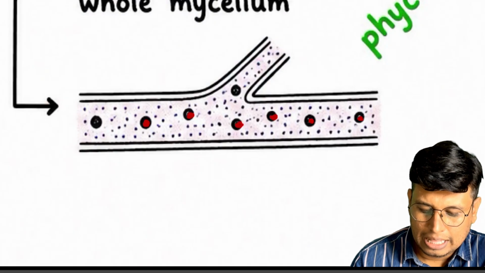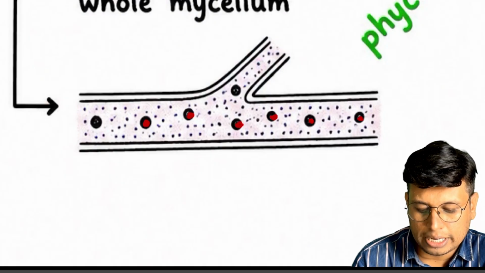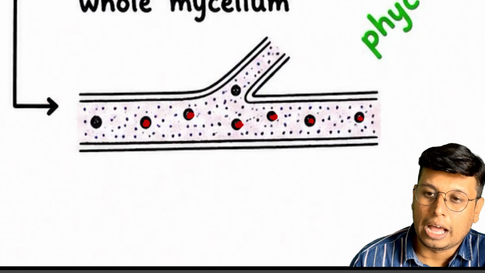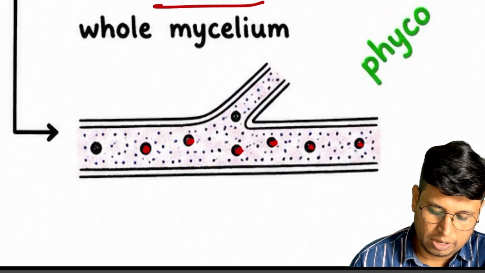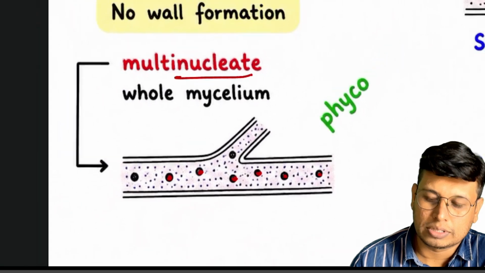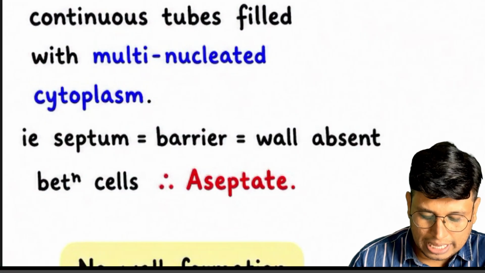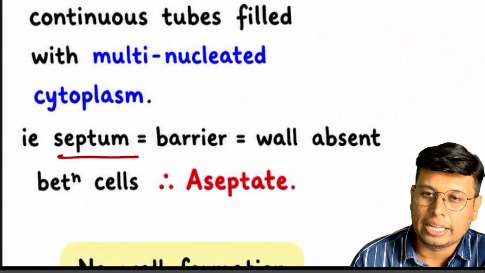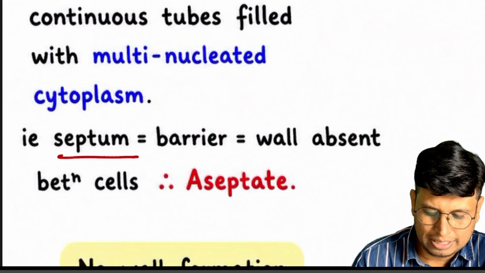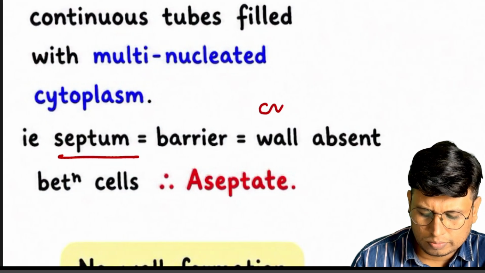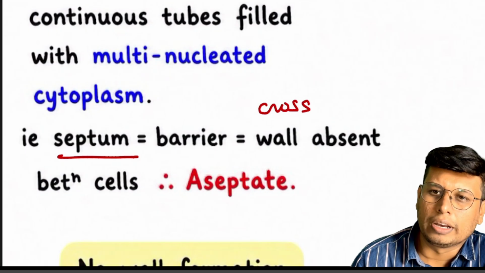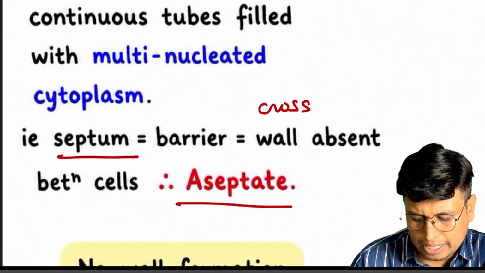So it has become multinucleated, and multinucleated hyphae without any cross wall are called coenocytic. Because there is no barrier called septum, septum being the barrier or cross wall, and the cross wall is absent, it is called aseptate.